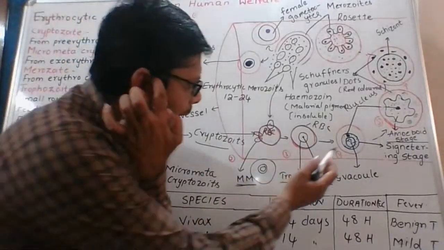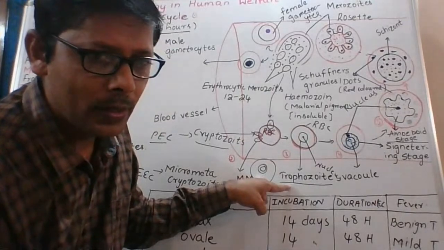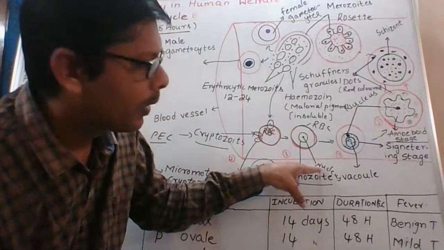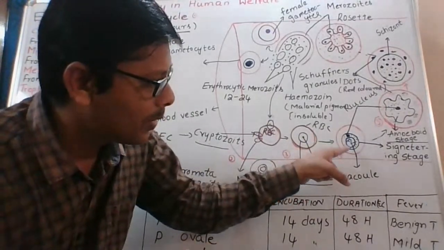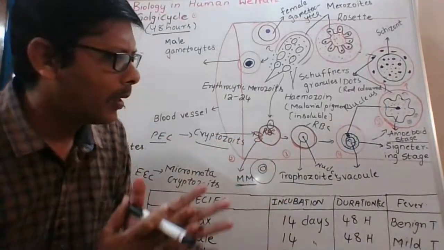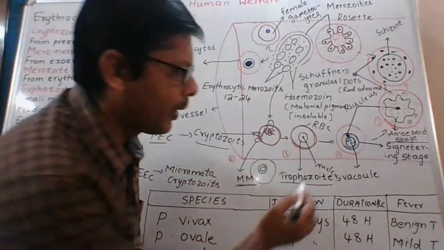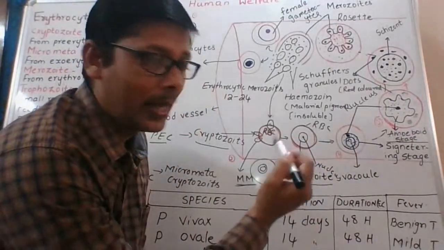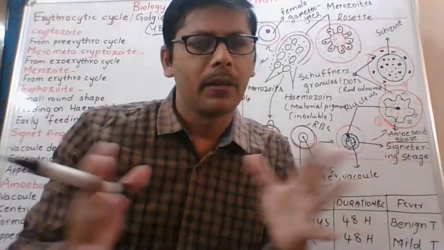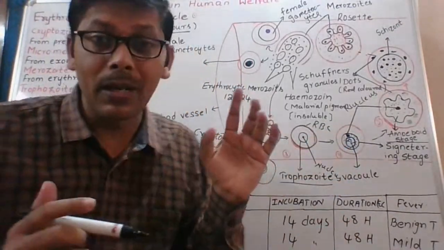Now here the vacuole develops. What is this one? A red blood cell. Inside the red blood cell, what is there? There is a trophozoite. This is the nucleus of the trophozoite. As the vacuole develops in the trophozoite stage, the vacuole gradually increases inside. As a result, the cytoplasm, this dotted part, as well as the nucleus are pushed to the periphery. They are pushed aside.